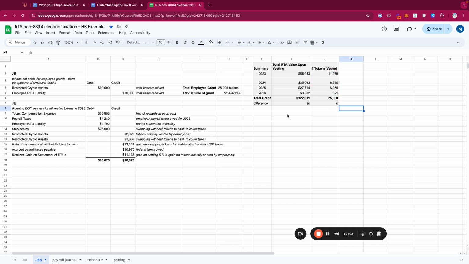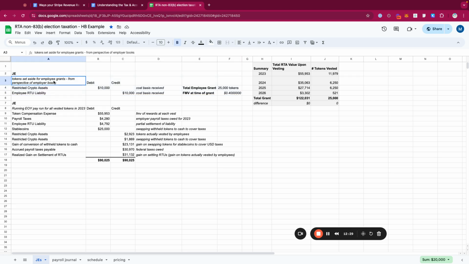That hasn't changed. Okay, in this example, this usually comes up a lot because the crypto company is issuing their own token, and so that's what's considered the compensation to the employee. The first journal entry here reflects that the employer has a liability to probably pay these tokens out in the future to the employees that were there early.